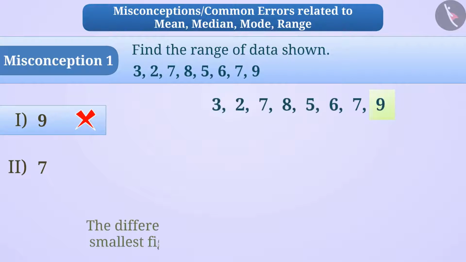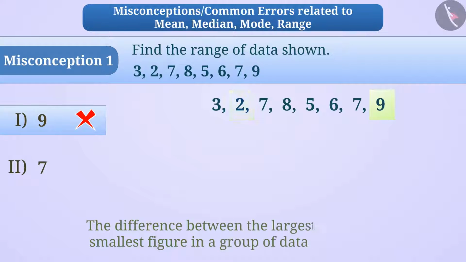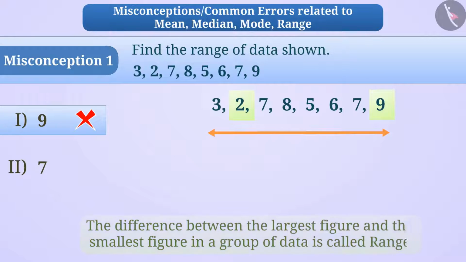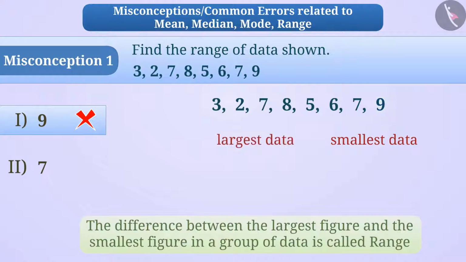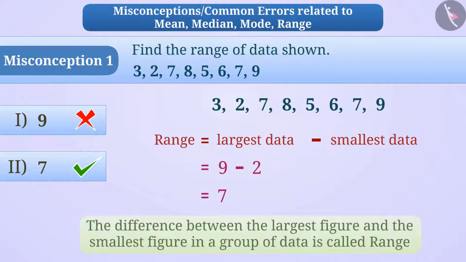The difference between the largest figure and the smallest figure in a group of data is called range. That is, the difference is obtained by subtracting the smallest data from the largest data in the group of data. So the range will be 9 minus 2 is equal to 7. That is, option 2 will be the correct answer.